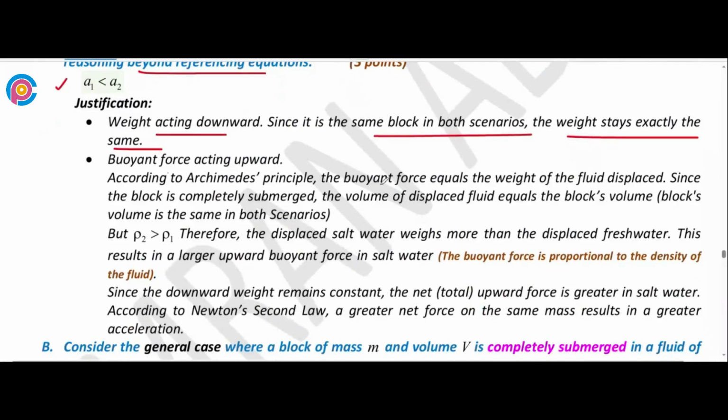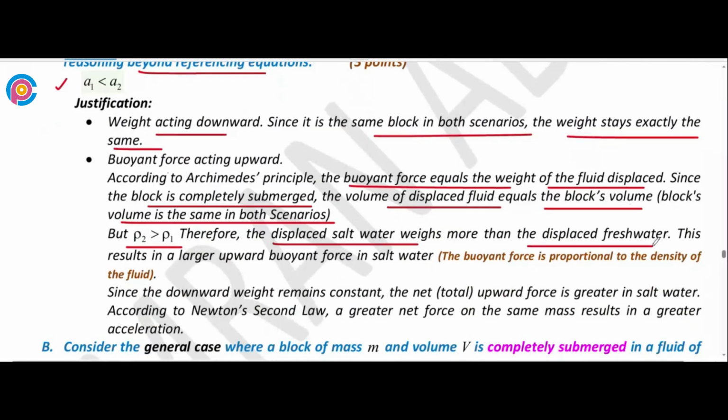According to Archimedes' principle, the buoyant force equals the weight of the fluid displaced. Since the block is completely submerged, the volume of displaced fluid equals the block's volume. Volume is the same in both scenarios, so it is a constant factor, but there is a change in density. The displaced salt water weighs more than the displaced fresh water. This results in a larger upward buoyant force in salt water.